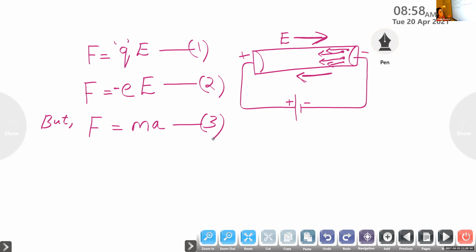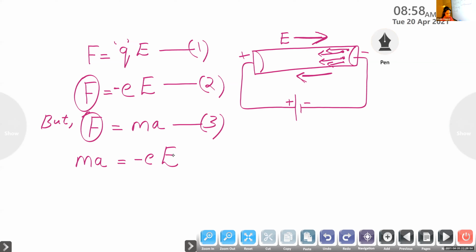So now we can equate equation number 2 and 3, because the left sides of the equations are the same.